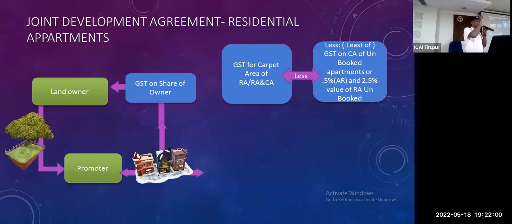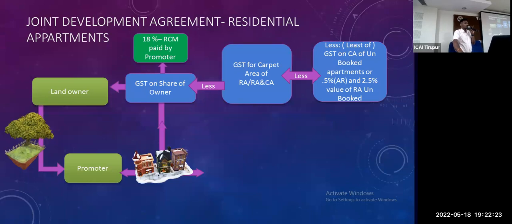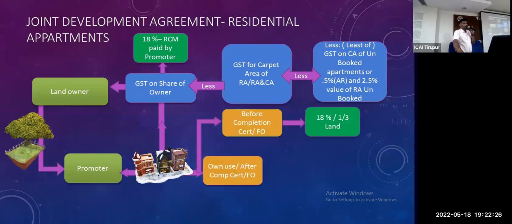We have to deduct this for the residential area, and after deducting, the balance is deducted from the total GST liability, that is, for the booked area. After deducting the tax on affordable housing for the booked area, we pay the balance. The promoter pays 18%. In the same scenario, one switch or the other will go to reversal.